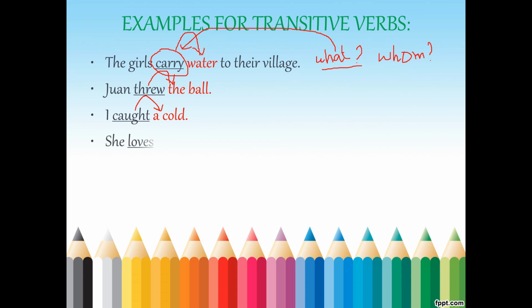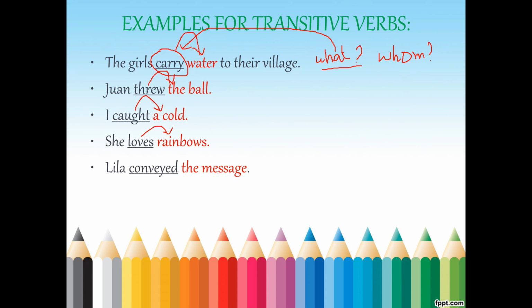See, she loves rainbows. She loves what? Don't ask the question to the subject. Only the verb. You should ask the question to the verb. She loves what? She loves rainbows. Next, Leela conveyed the message. Leela conveyed what? The message. You got the answer now for what. You should ask only the verb. Remember that. You should ask the question to the verb, not the subject. We are not talking at all about the subject. We are making a link with that.